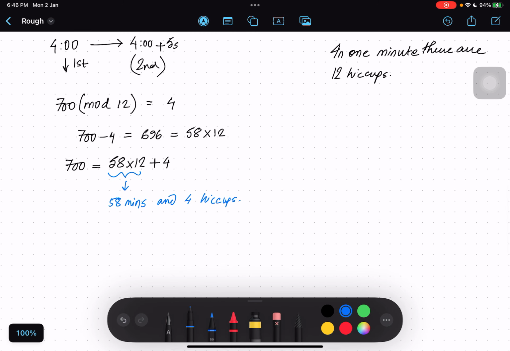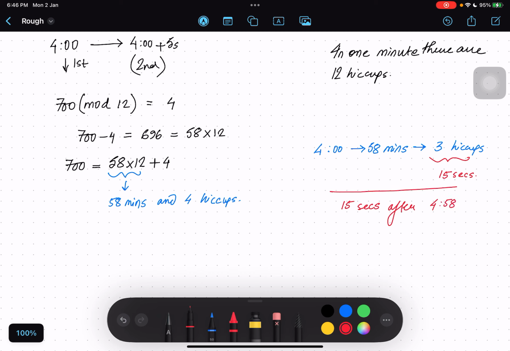At 4 o'clock we have the first hiccup, after that 58 minutes, and then we have 3 hiccups, 5 seconds for each hiccup. So 15 seconds. So it will be 15 seconds after 4:58. According to me this is the answer.